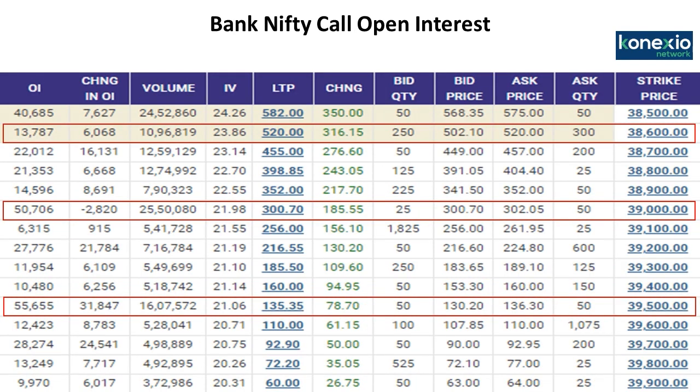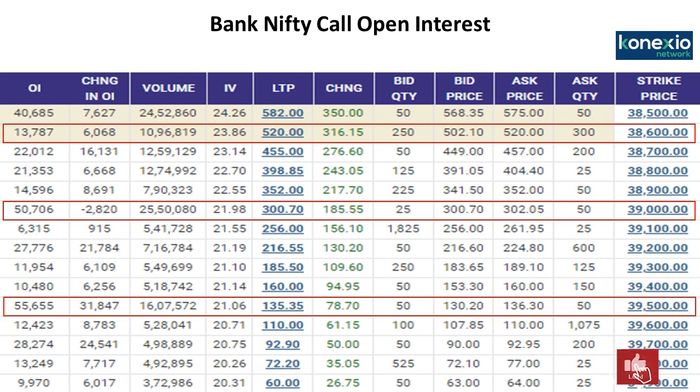In Bank Nifty call option, the action was seen in 38,600 calls, then 39,000 calls, then 39,500 calls. Now here you can see there has been rise in the open interest. There has been a shedding in the open interest also, rise in the volumes. Option premium are also rising. Implied volatility is shooting up, which clearly indicates that this might be the short covering. Those who have done call writing during the expiry week.